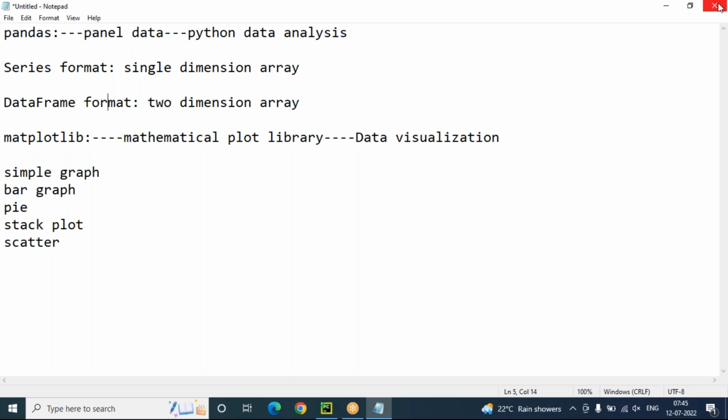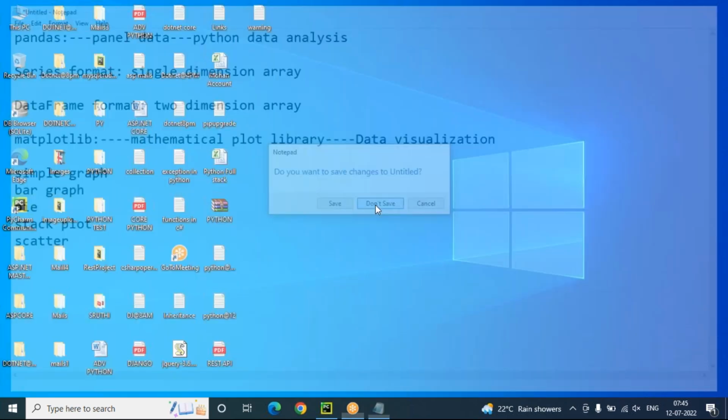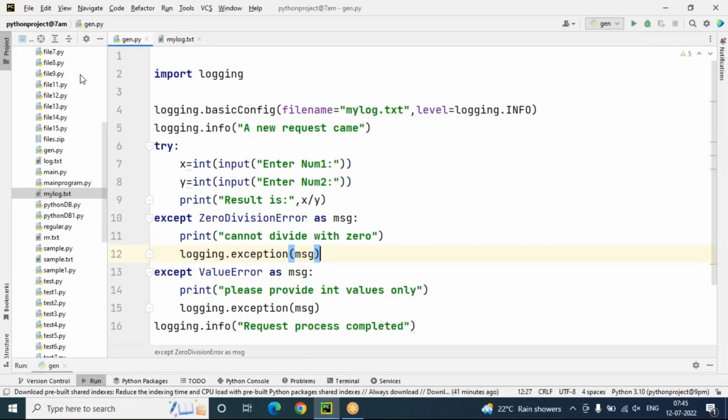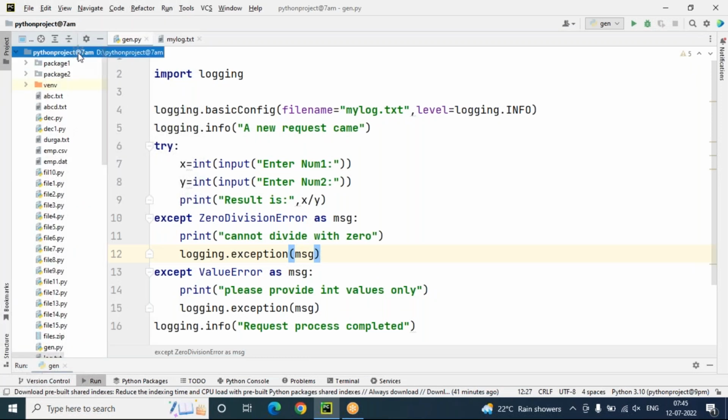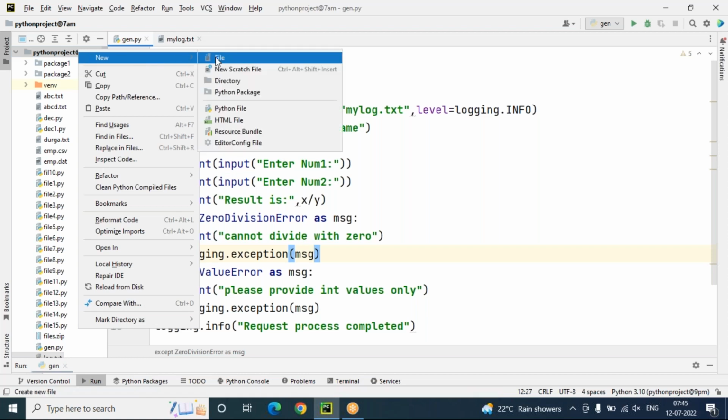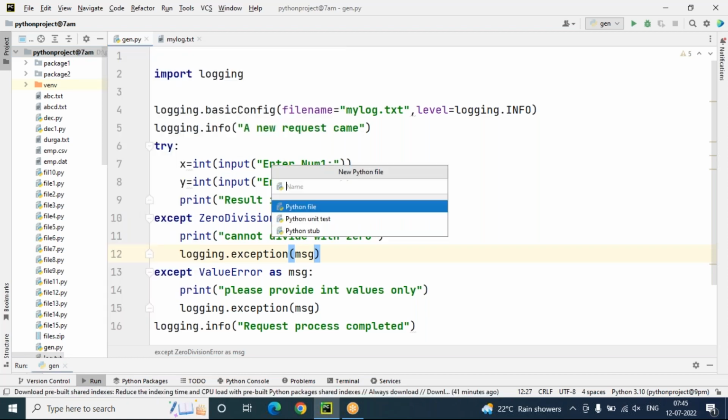But these two modules, pandas as well as matplotlib, are by default not available in your PyCharm editor. If not available, we can simply download and install these two modules. Python data analysis.